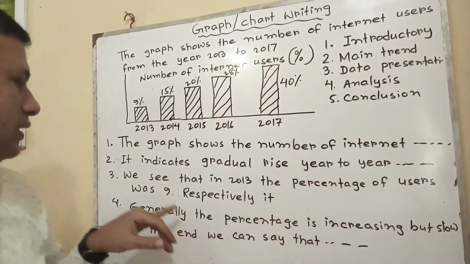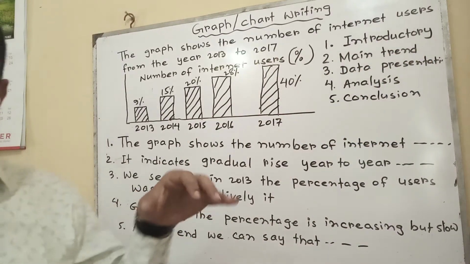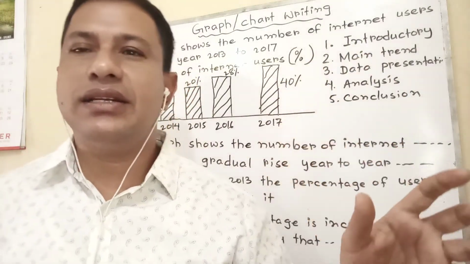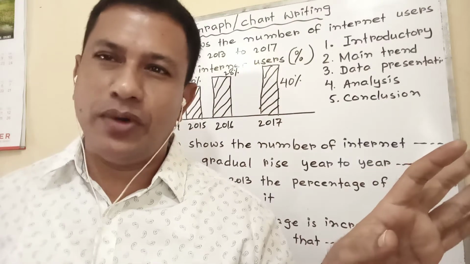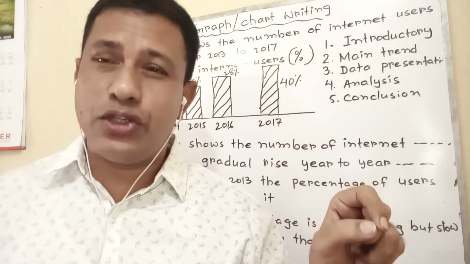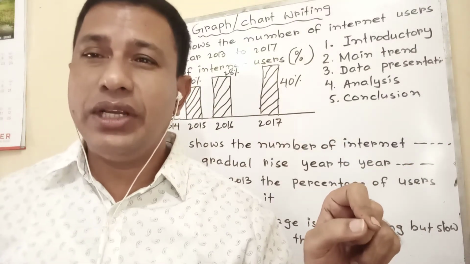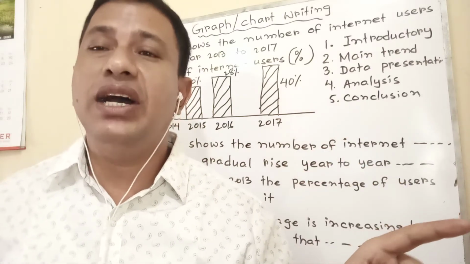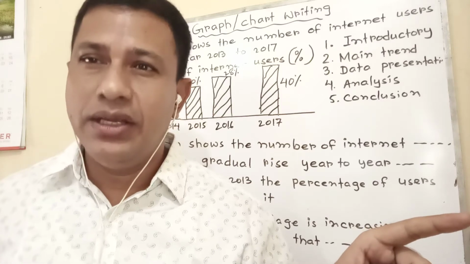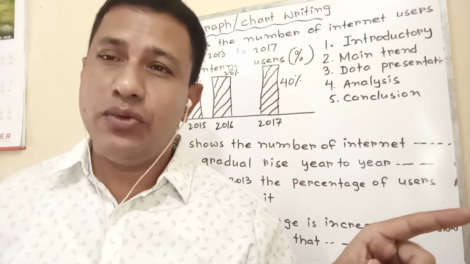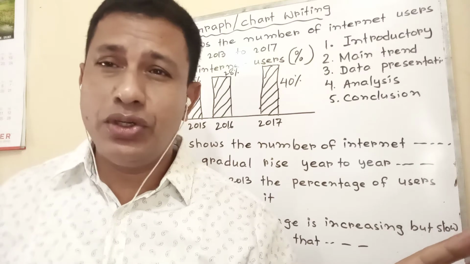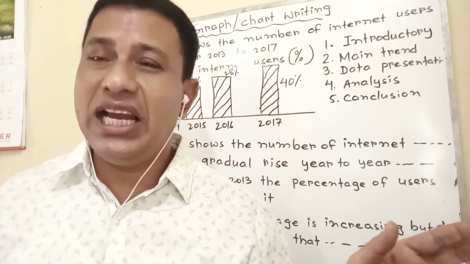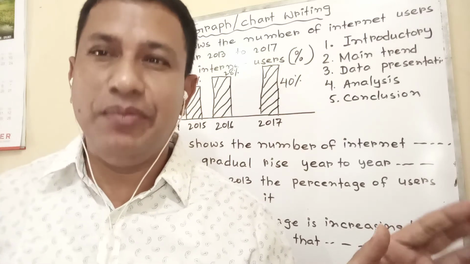Then data presentation. We see that always write in a paragraph. If you think that sir, I should make many paragraphs there, okay, no problem. But if you are asked in the question to write in a paragraph within 150 words, at that time you have to write in one paragraph. And if you ask me how many words to be written there, 110, 120, 130, 140, 150 at best, you should not exceed 150. If you ask me how many pages, 2 pages at best, 3 pages can be.